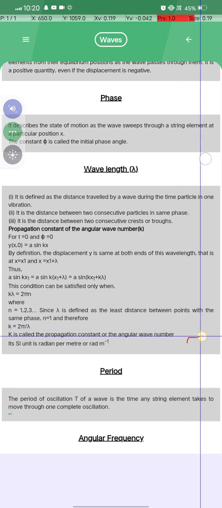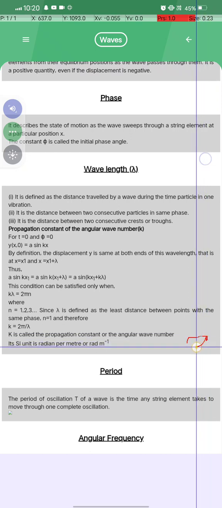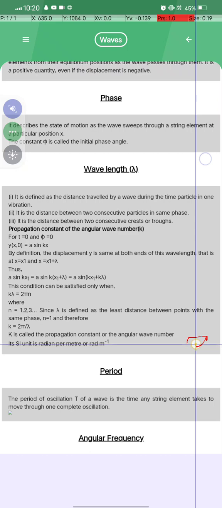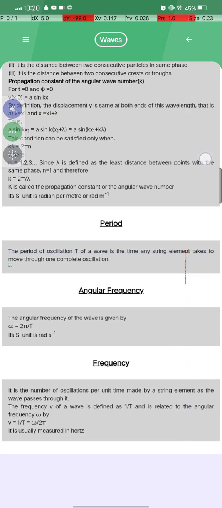k is called the propagation constant or the angular wave number, and its SI unit is the radian per meter, or rad per meter as we say in short.